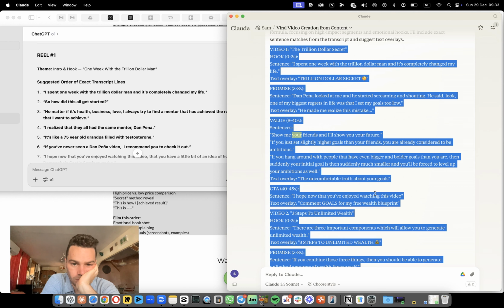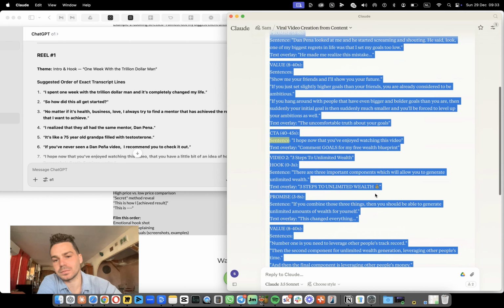Value. Show me your friends and I'll show you your future. If you just set higher goals than your friends, you're already considered to be ambitious. If you're around people that have even bigger and bolder goals than you are, then suddenly your initial goal is much smaller and you'll be forced to level up your ambitions as well. Text overlay: The uncomfortable truth about your goals. CTA. I hope now that you've enjoyed watching this video. Text overlay: Comment goals for my free wealth blueprint. Video 2. 3 steps to unlimited wealth.